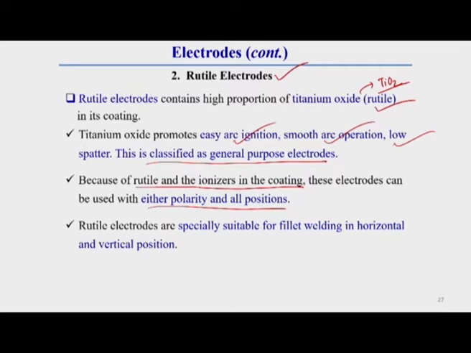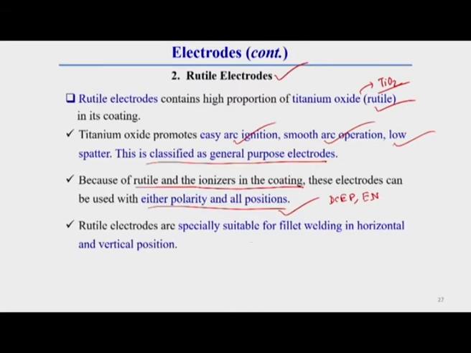You see, the cellulosic electrode is preferable in DCEP, but this rutile electrode you can use with both polarities, that is, both DCEP as well as electrode negative polarity, due to the rutile and ionizer in the coating.